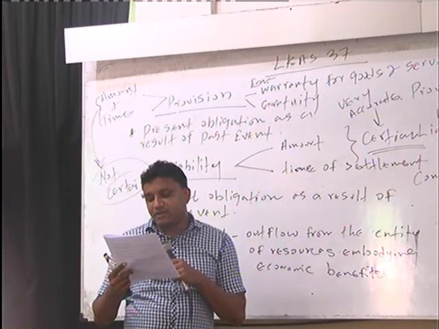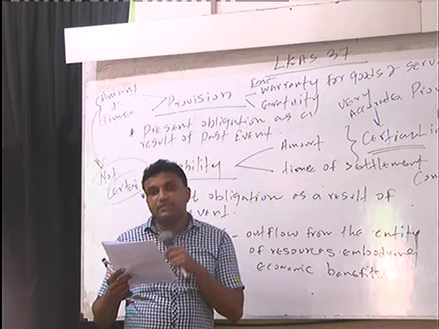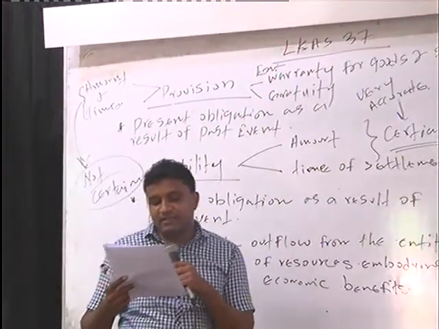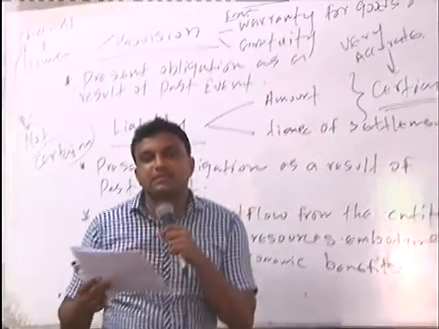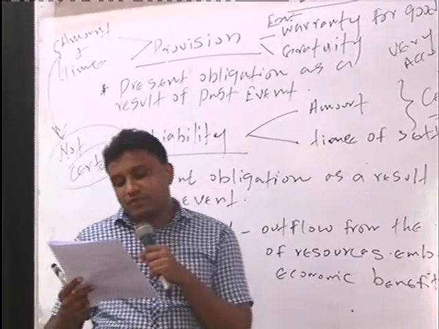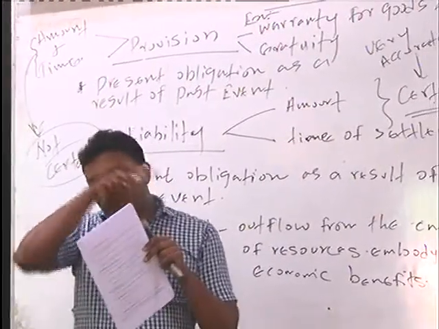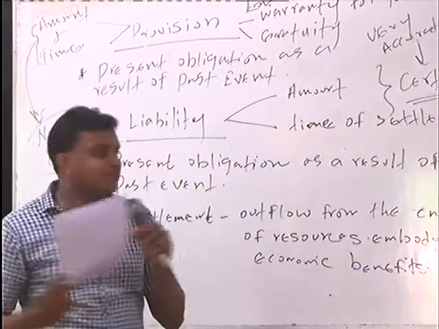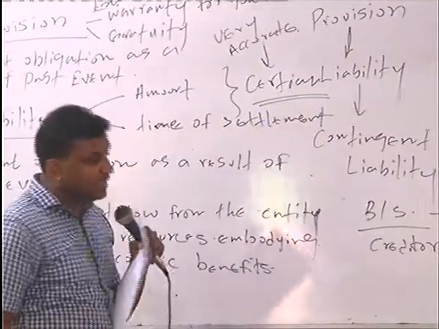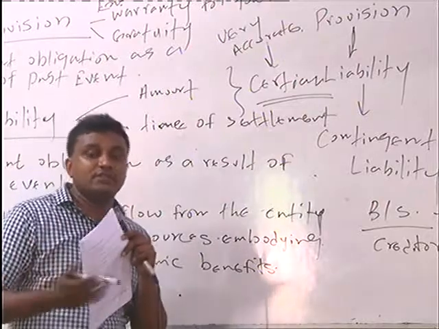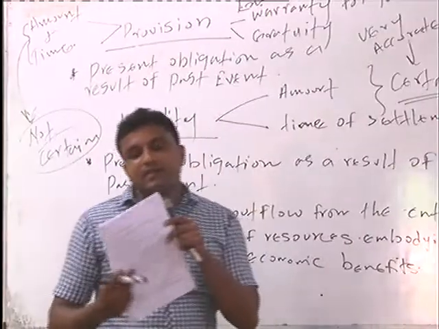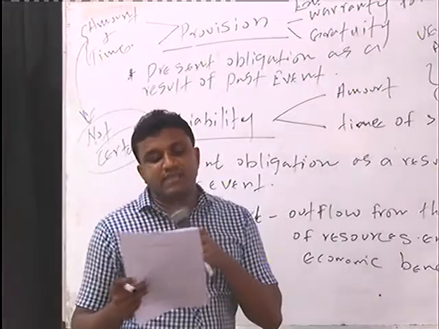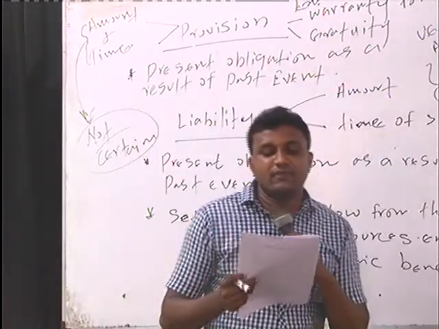Present obligation of the entity because of the past event, and the settlement will take a cash outflow from the entity embodying the economic benefit, right? So in case of liability, there is a present obligation as a result of the past event. Take the example of a creditor, right? Now you have 5 million creditor to settle because during the financial period you have purchased goods and services on credit basis. Now the next page explains the difference between the provision and the liability.